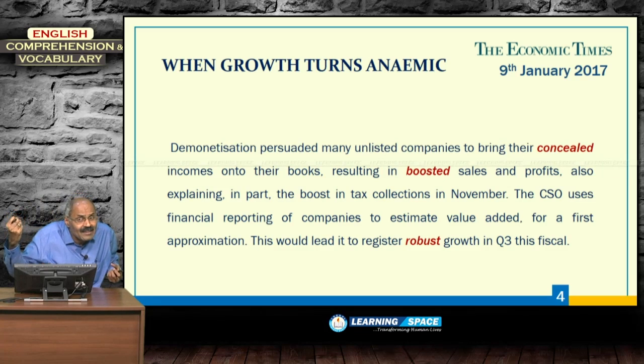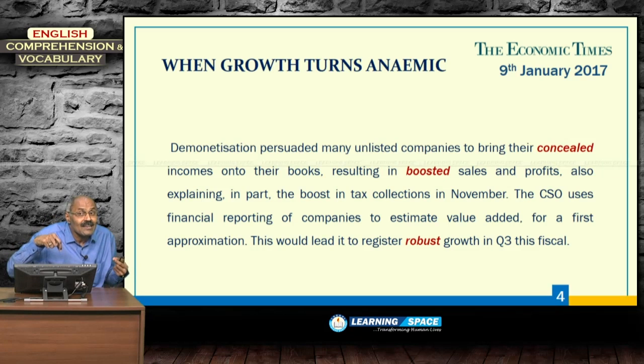So, they declared income. Here there are two words, conceal. Conceal means not revealing the truth. One example is cinema stars. Can you get the age of a cinema star? Not possible. If you ask the age of an actress, she will not reveal it.